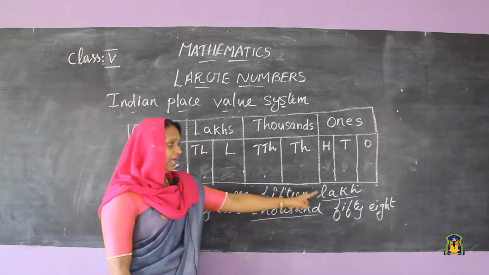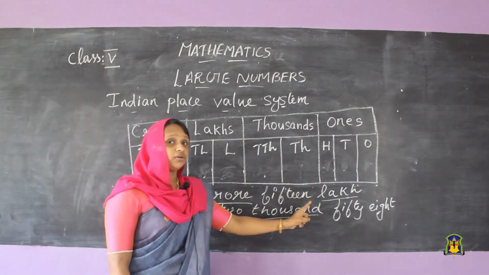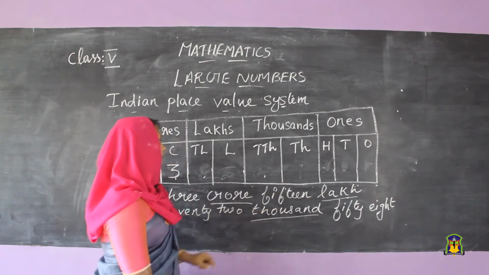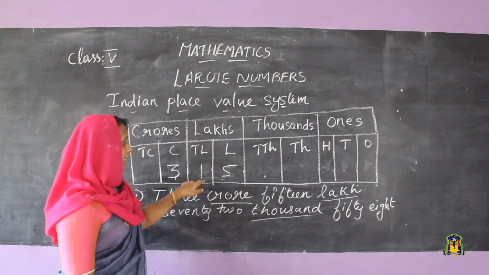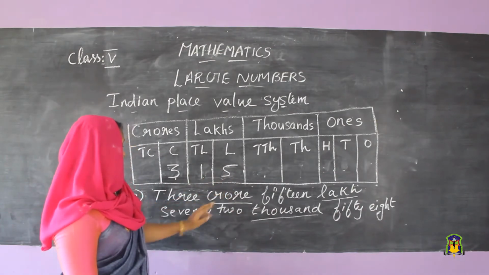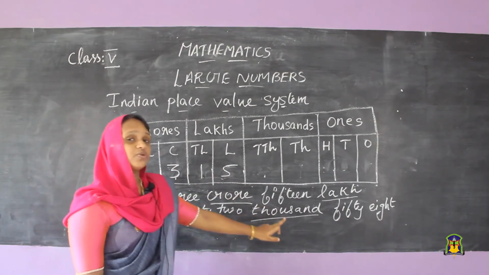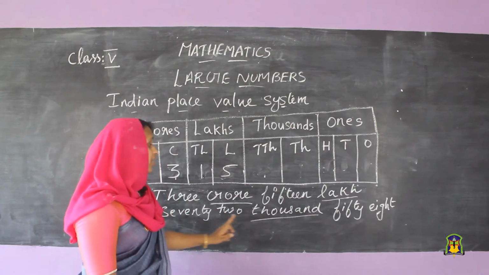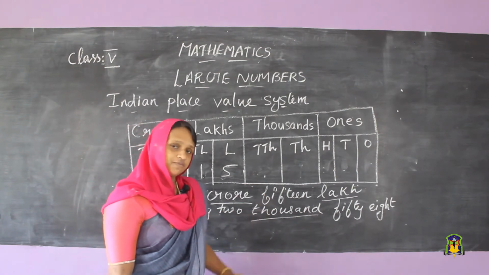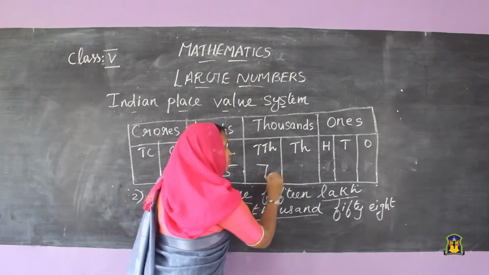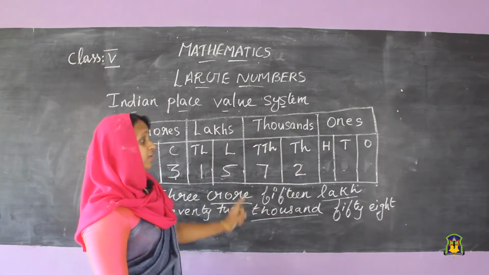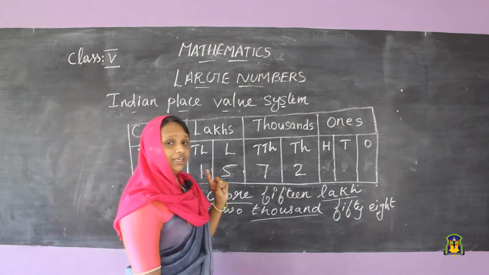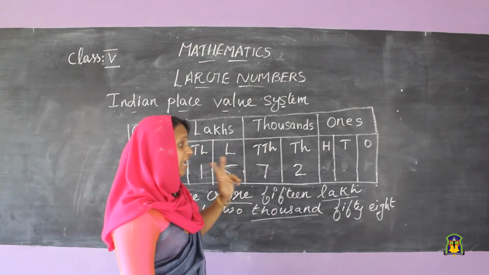Then in lakh, 15 lakh. Then 72 comes under the thousand place. So 72, then 58.